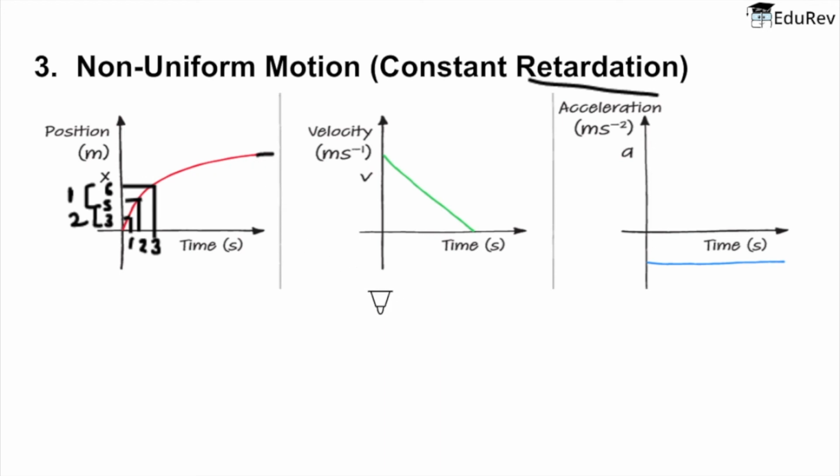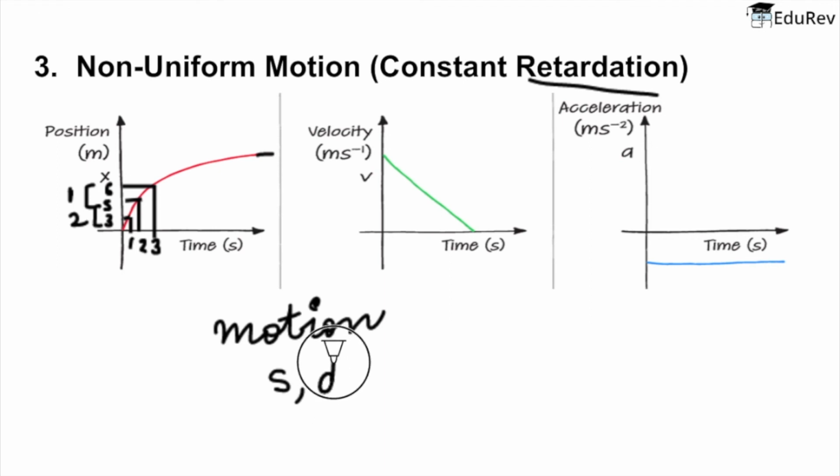So I hope now you have got a gist of all the topics we have studied so far. We first revised what is motion, then we discussed two terms, that is distance and displacement, out of which displacement we learned was a vector quantity and distance is a scalar quantity.